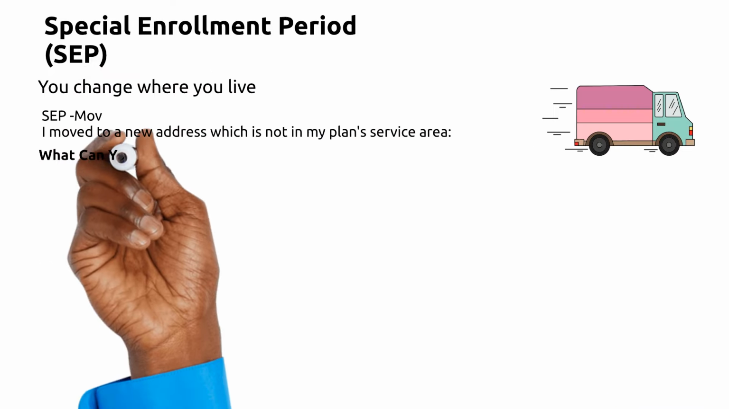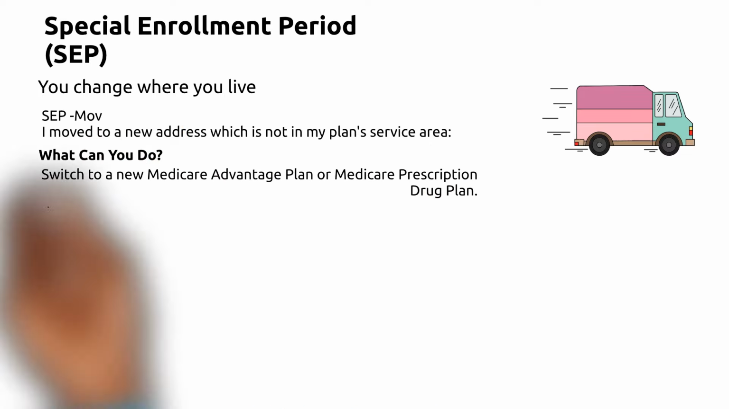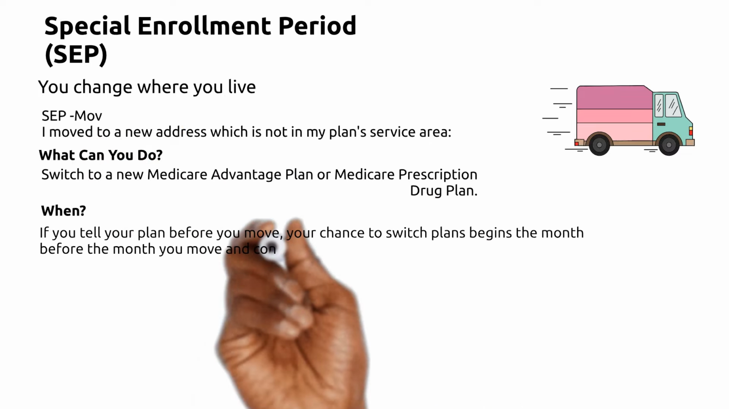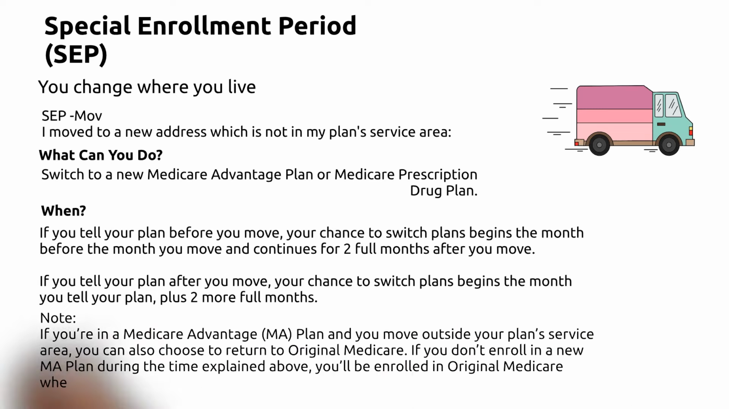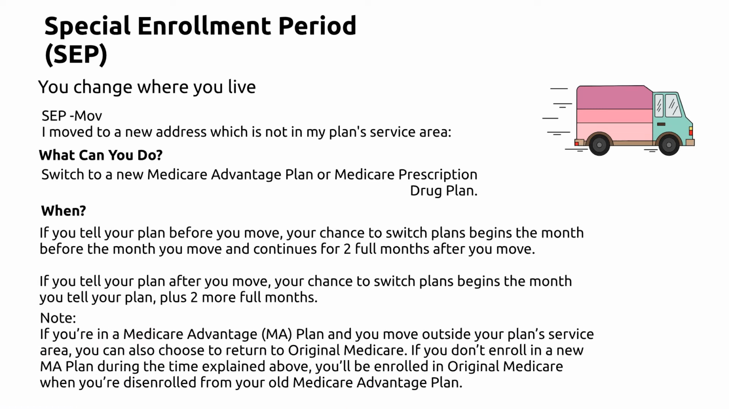In some cases, you may have a special enrollment period called a SEP. You can change where you live. An SEP move. I moved to a new address which is not in my plan service area. What can you do? Switch to a new Medicare Advantage plan or Medicare prescription drug plan. When? If you tell your plan before you move, your chance to switch plans begins the month before the month you move and continues for 2 full months after you move.